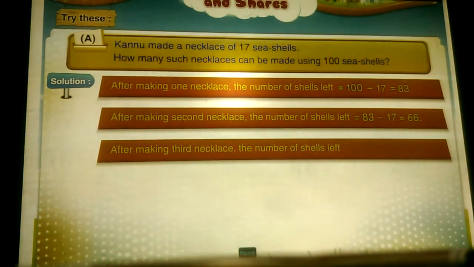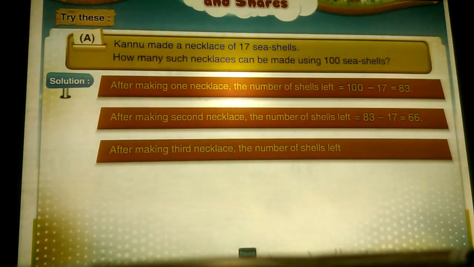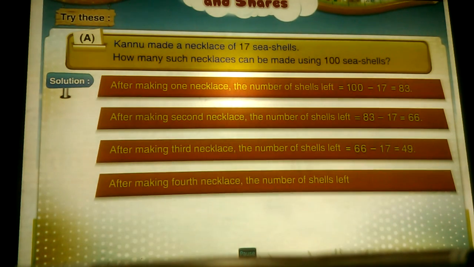After making the third necklace, the number of shells left is equal to 66 minus 17, that is equal to 49. After making the fourth necklace, the number of shells left is equal to 49 minus 17, that is equal to 32.